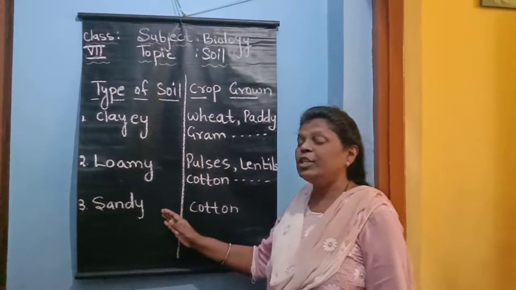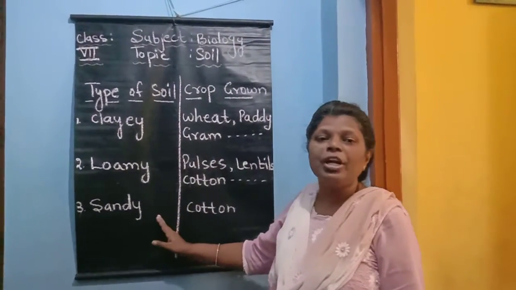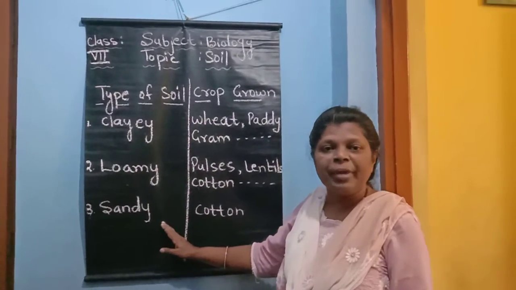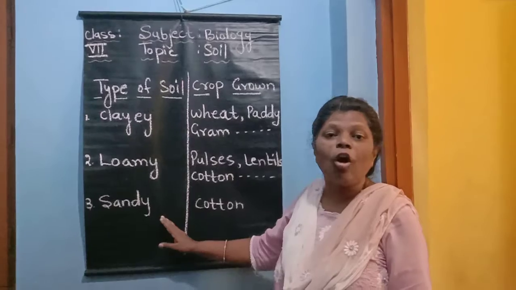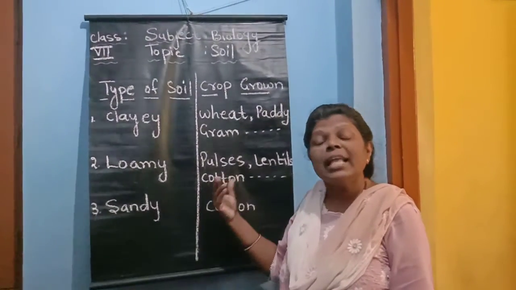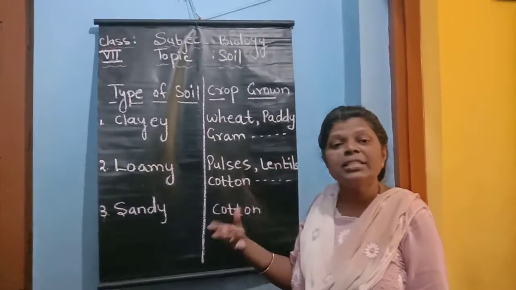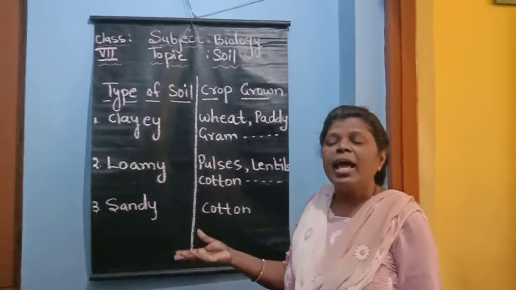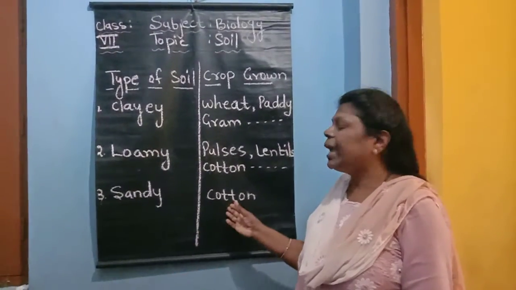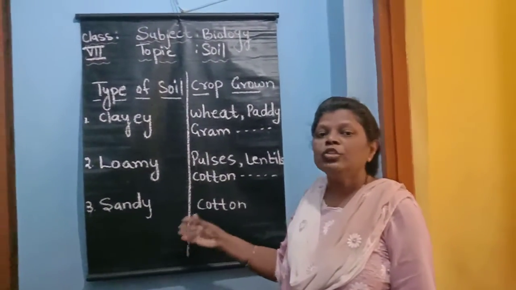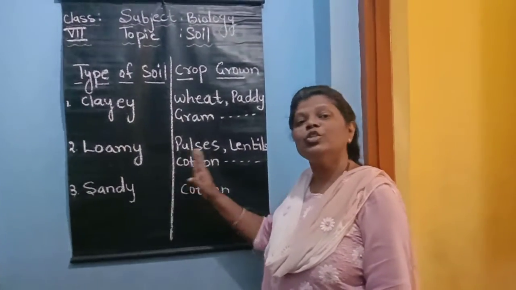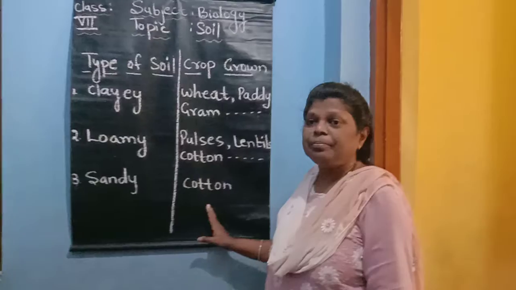Now come to the sandy soil. We have already learned the properties of the sandy soil. So how is sandy soil? The particles are very big. They contain less quantity of water. They contain more quantity of air. This soil is less fertile. It contains less mineral and humus. And therefore we cannot grow a lot of crops in this soil. Cotton can be grown in sandy soil, or you can say sandy soil is suitable to grow cotton.